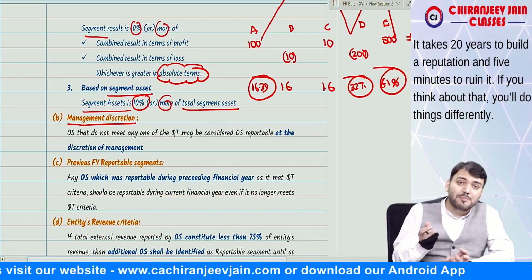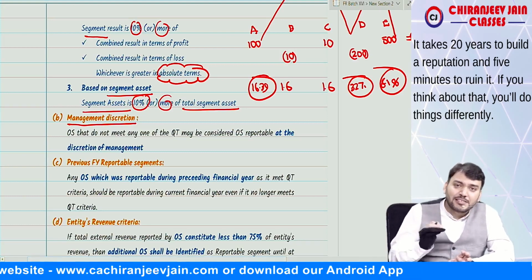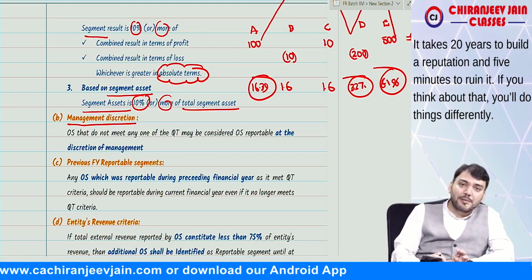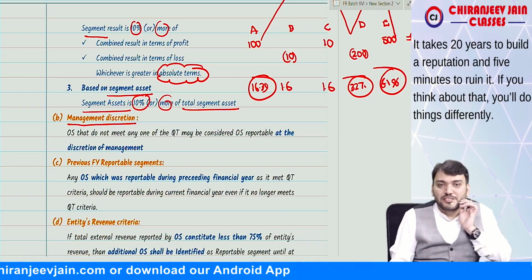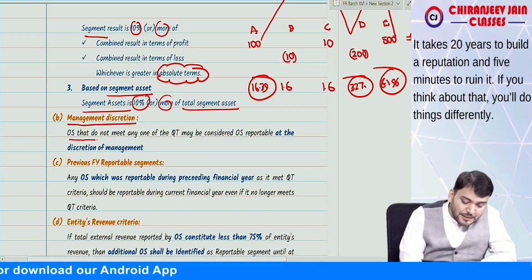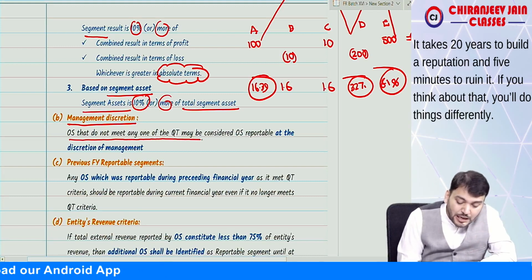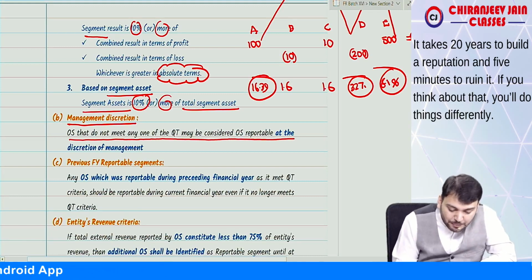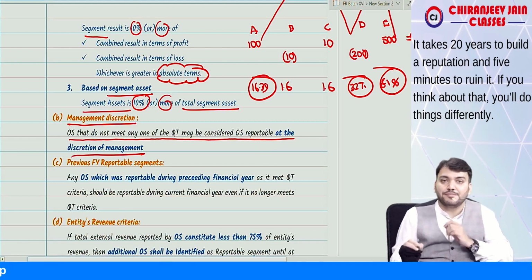Correct? Means as per the management discretion, any segment can be an operating segment even if it does not meet the QT limit. So an operating segment that does not meet any one of the QTs may be considered as a reportable operating segment at the discretion of management.